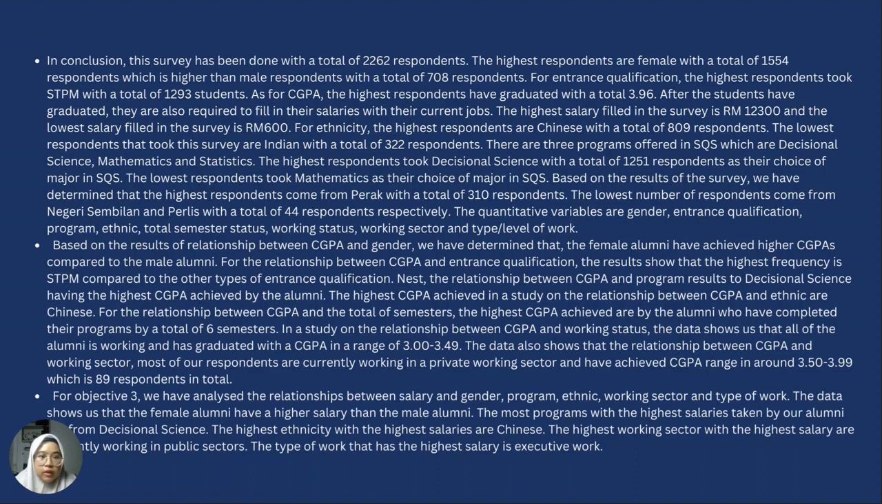For Objective 3, we have analyzed the relationships between salary and gender, program, ethnic, working sector, and type of work. The data shows us that the female alumni have a higher salary than male alumni. The program with the highest salaries taken by our alumni is Decisional Science. The ethnicity with the highest salaries is Chinese. The working sector with the highest salary is the public sector. The type of work that has the highest salary is executive work.